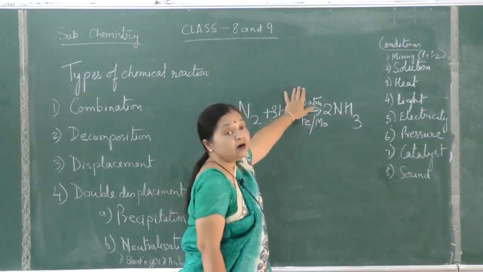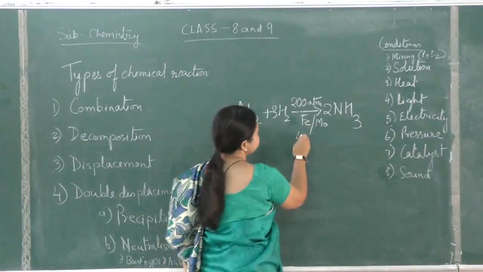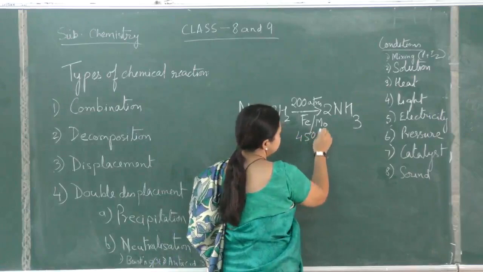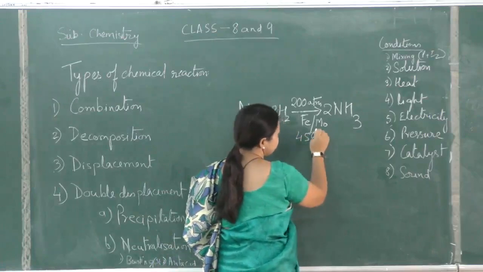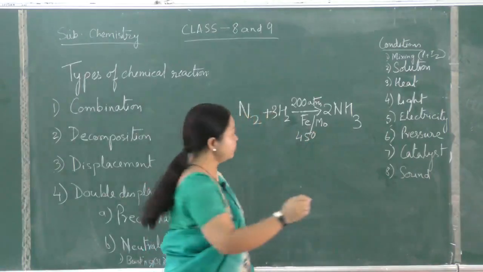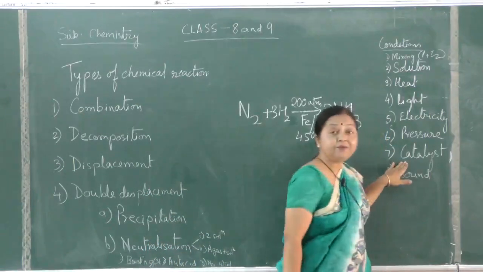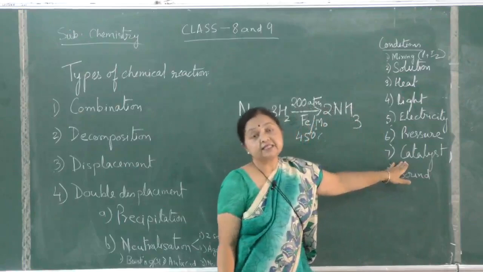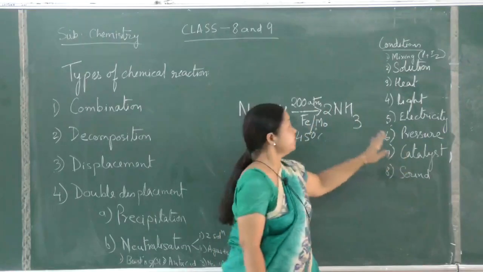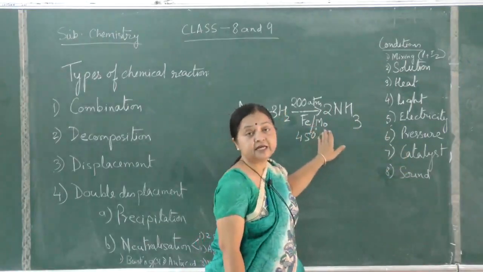450 degrees Celsius is the optimum temperature. Now catalysts can be of two types, positive catalyst and negative catalyst. Here of course iron is a positive catalyst.